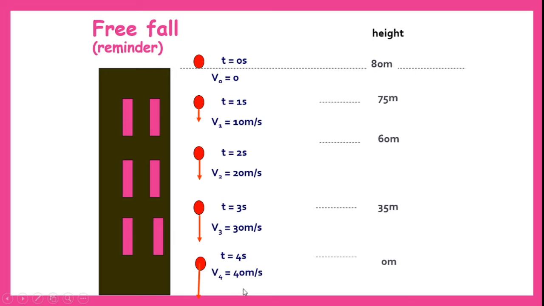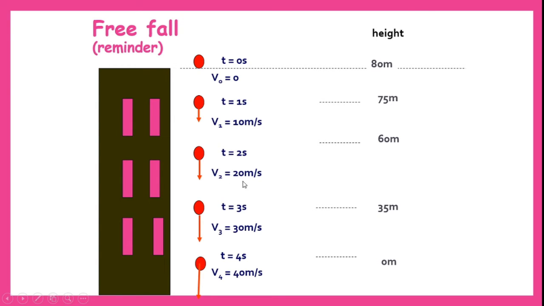We know that kinetic energy is equal to half mv square. That means if there is an increase in velocity, then kinetic energy will also increase. Hence there won't be any kinetic energy at the top because v is 0. Obviously kinetic energy will be 0. Slowly velocity is increasing, hence kinetic energy will also increase slowly.